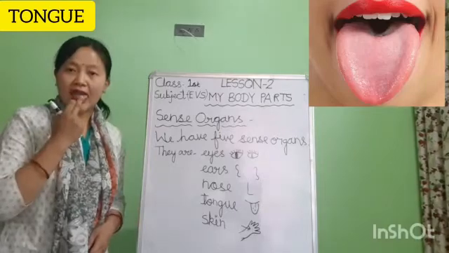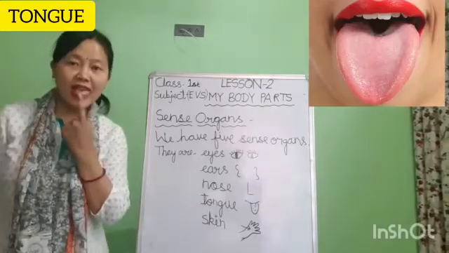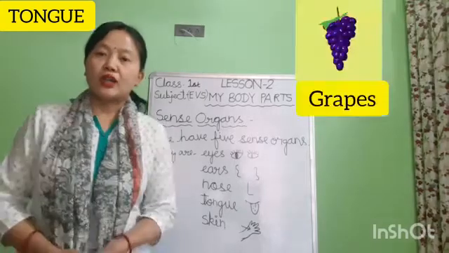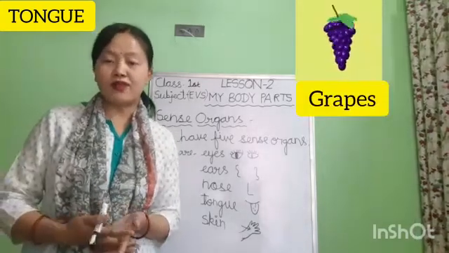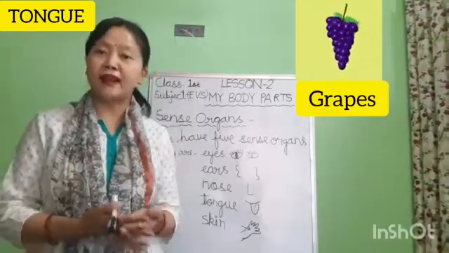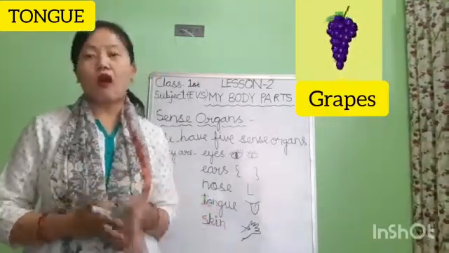Children, this is our tongue. Children, tongue helps us to taste food. Children, I love sweet taste of grapes. So, with the help of my tongue, I can tell the taste of grapes, whether it is sweet or sour.